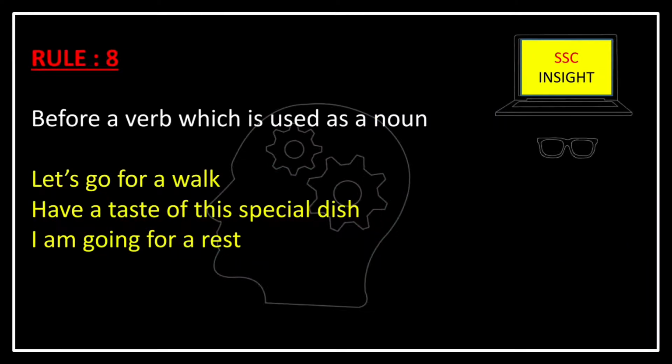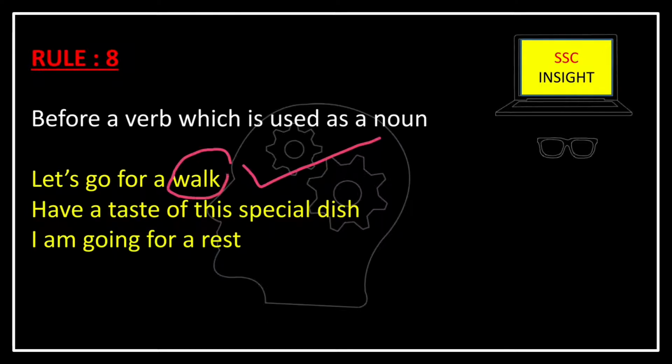Now there are some words which we can use both as a noun or a verb. In that case, to make these verbs into the form of a noun, we use the indefinite article in front of it. Like, let's go for a walk.